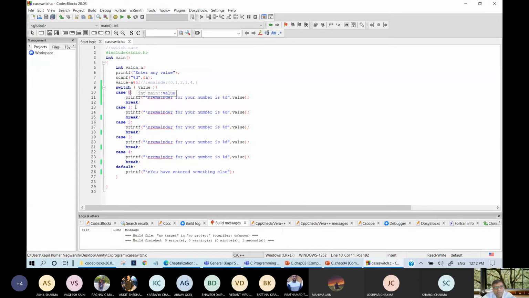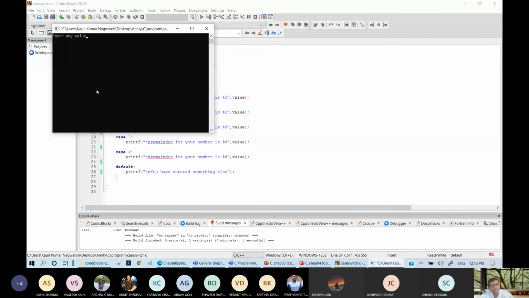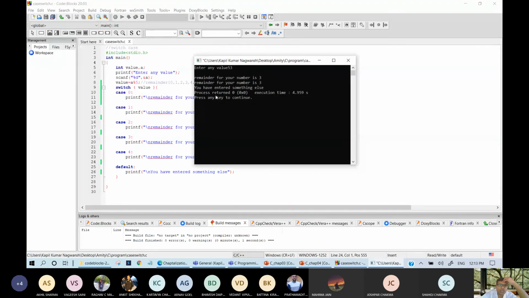the switch. Let me show you what the output will be without break, then you will clearly understand why I am using break over here. I am not putting break on the case. Let me remove this also. Suppose I am executing this program and I put a value 53. So what is the answer? Remainder for your number is 3.